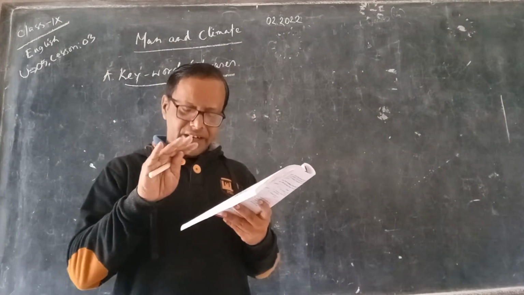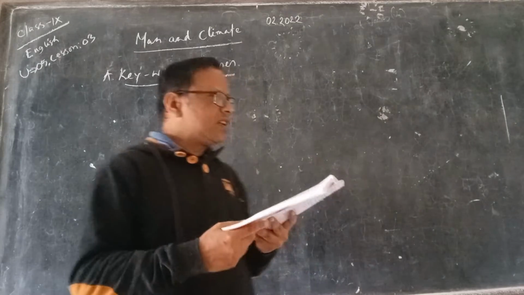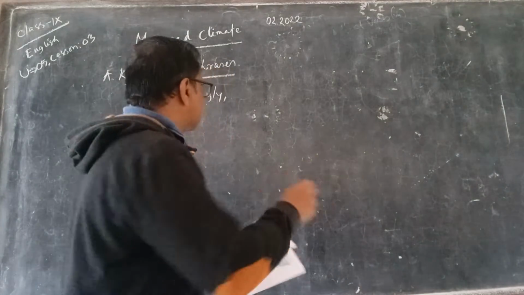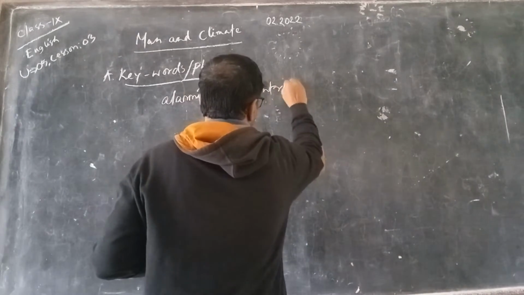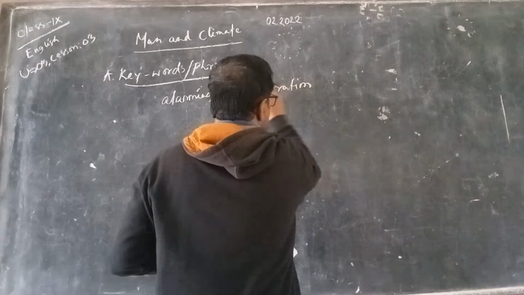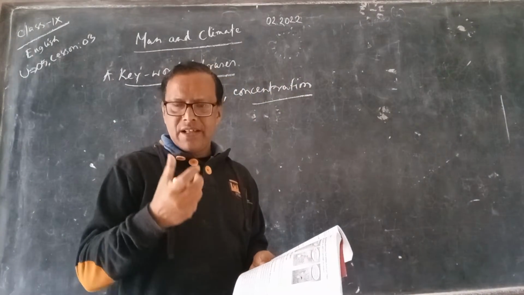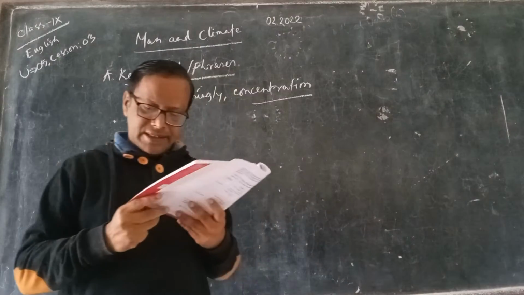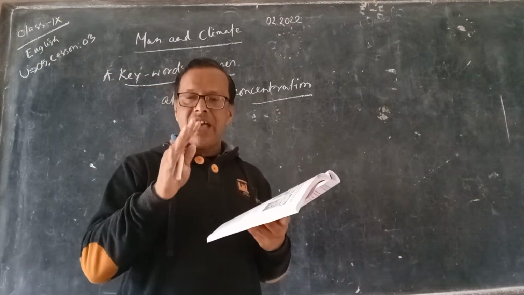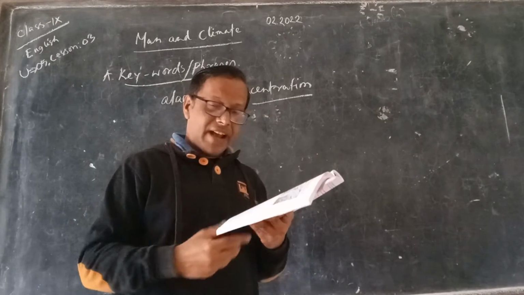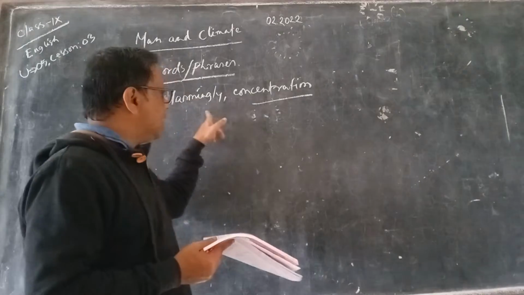Only during the last 100 years, the carbon dioxide concentration has been raised alarmingly. Concentration means absorption. So during only the last 100 years, the carbon dioxide concentration has gone high, alarmingly.